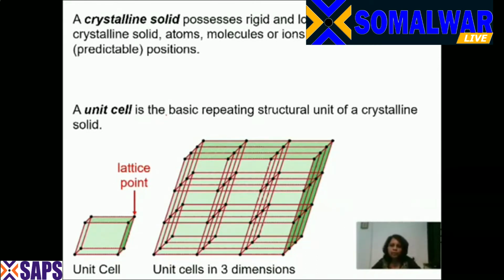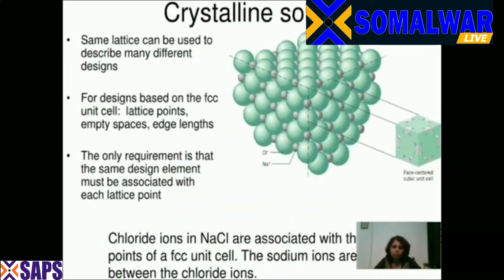In the previous figure, I have shown this figure. This figure is of NaCl. Now, NaCl consists of Na+ and Cl-. So, if you look here, it consists of Na+ ions and it also consists of Cl- ions. Now, in this particular cube of a crystalline solid, you will have atoms of Na+ and you will have atoms of Cl-. This is the lattice point, that is the corner of a cube.